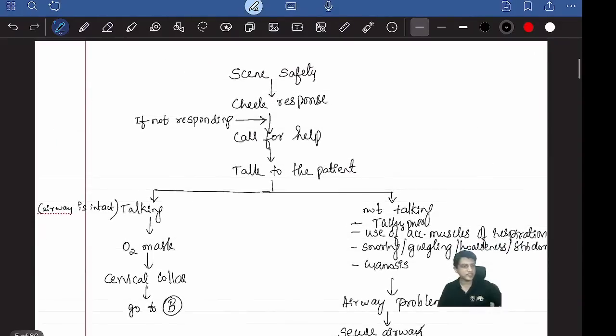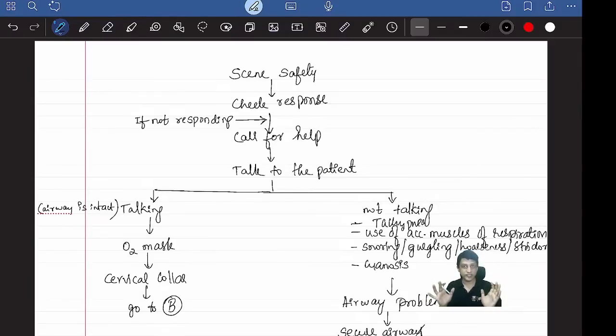So first thing is scene safety. I was telling scene safety. Your patient is lying on the road. You have to clear. You can't do anything on the road. You have to bring him to the side. Or for example, if the patient is drowning, you can't do anything on the seashore, you have to bring him to the beach side, then only you can start whatever it is.